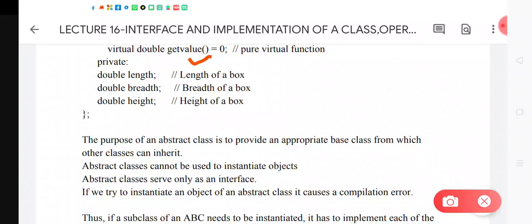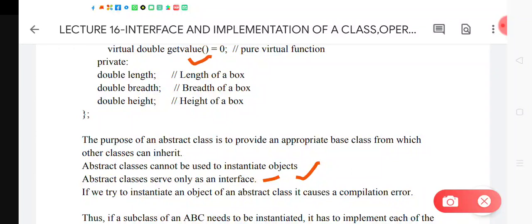An abstract class like ABC will never instantiate any object. An abstract class serves as an interface, that means it is providing the behavior or the capability, saying that you have to include the definition for getValue, and that definition can contain anything according to the class definition.